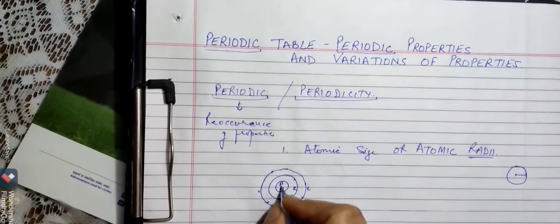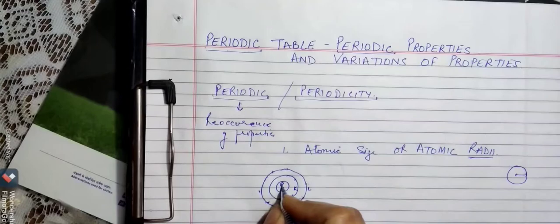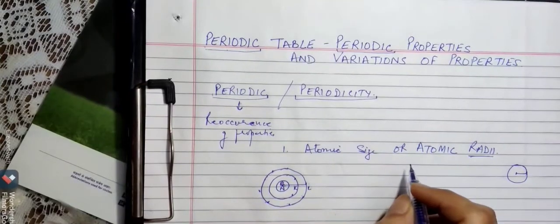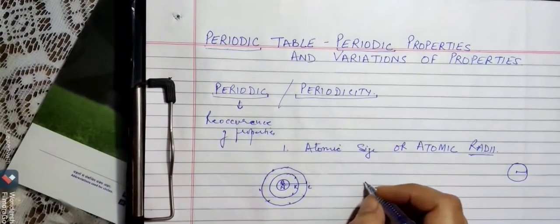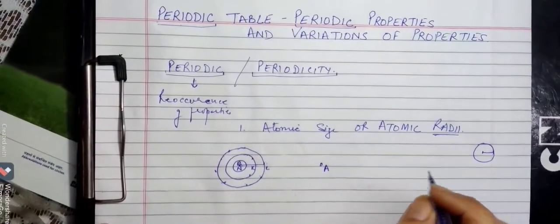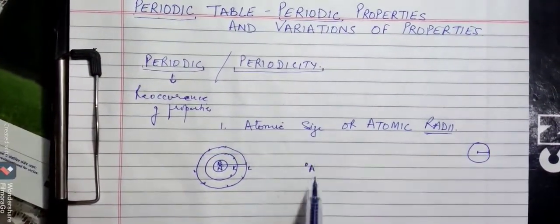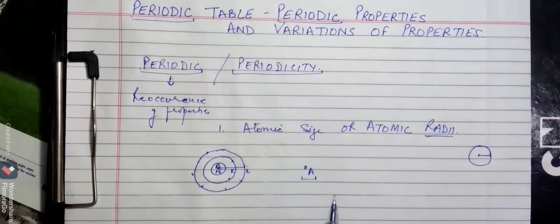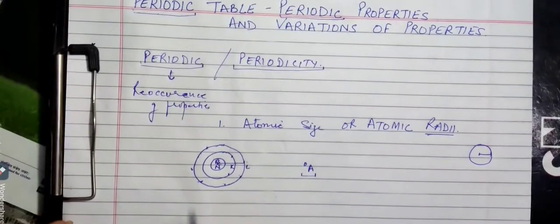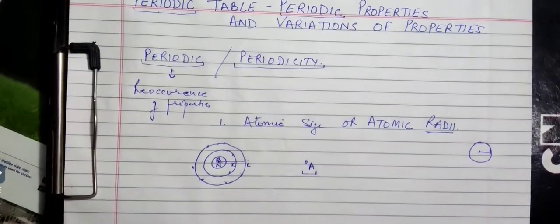Now the distance from the center of the nucleus to the outermost shell is known as atomic radii, or it is also called atomic size. It is a very, very small distance, so it is measured in angstrom. Sometimes they ask you to define the term, and they also ask you the unit, so you must remember the definition as well as the unit. Alright, now what is atomic size, you've understood.